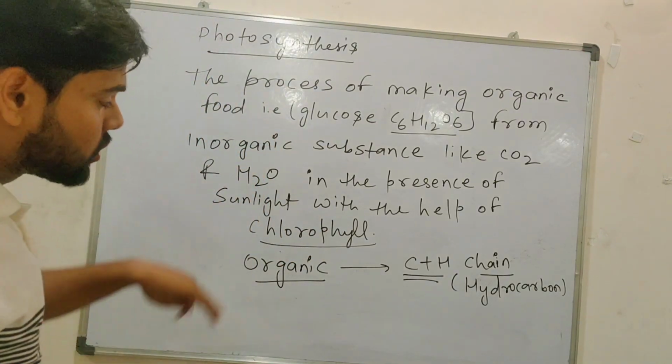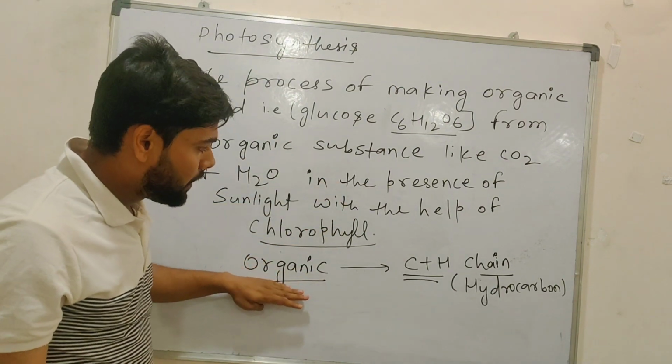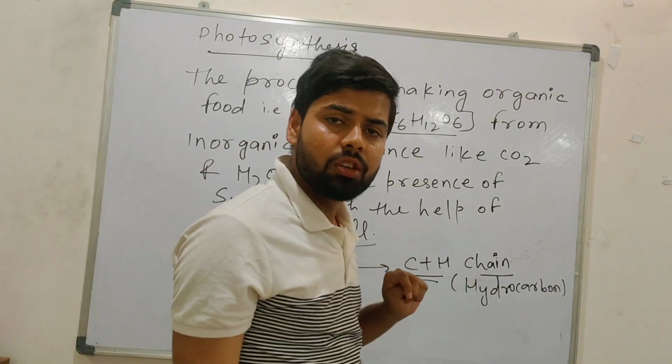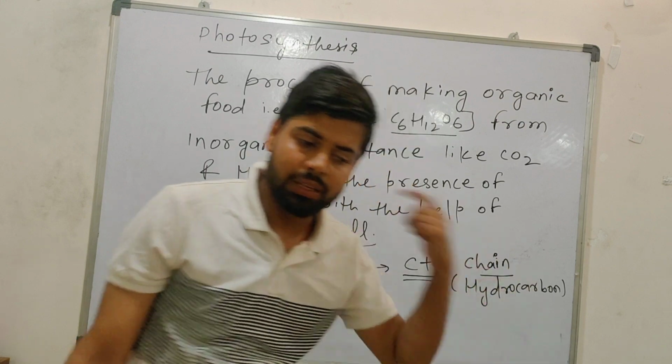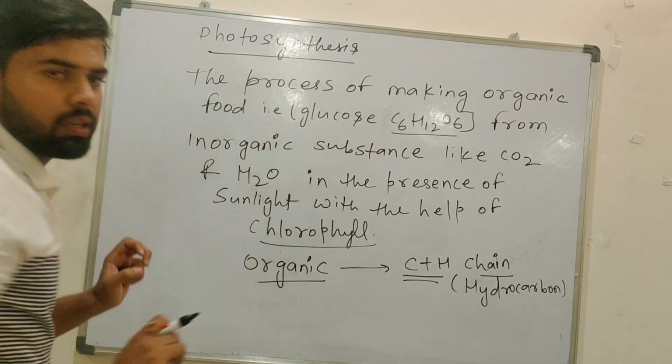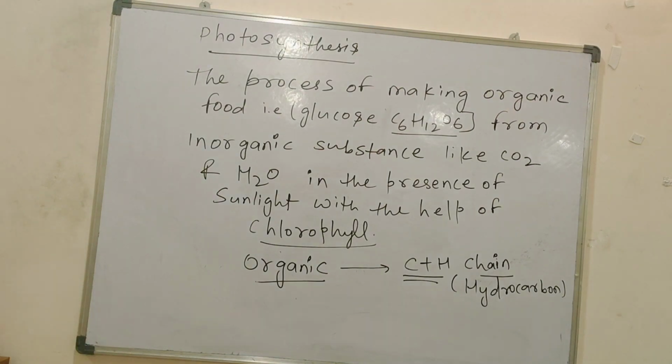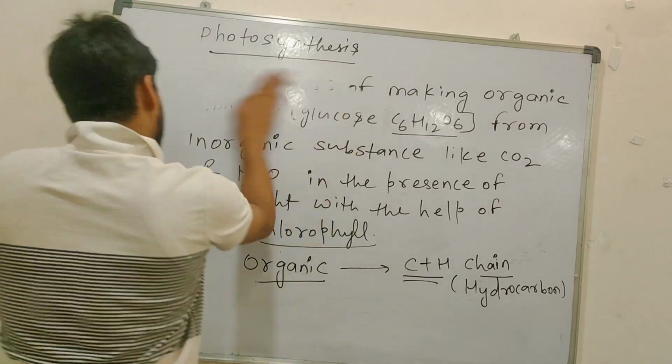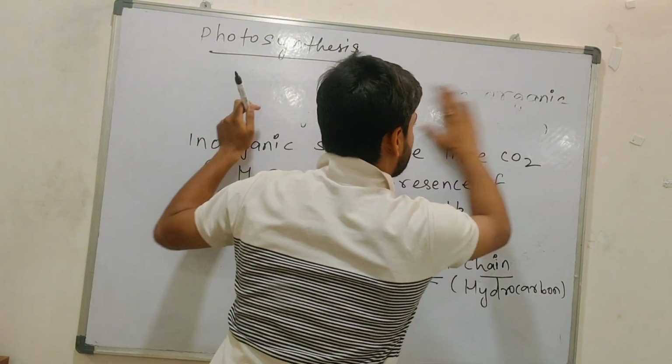No, sir. So what I told you, organic food they will prepare. What is that? Carbon and hydrogen chain you can say, hydrocarbon. Any doubts? No, sir. So now see another statement. If you want to write, you can write it down fast. I hope you completed it. Now come to the next one.